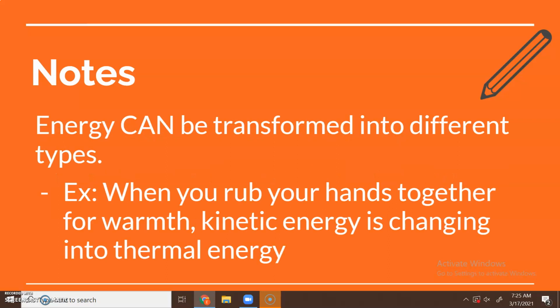On the other hand, energy can be transformed into different types. So something that started as kinetic energy can change to potential energy. Or another example, when you rub your hands together for warmth, you are transforming kinetic energy, because you're moving your hands, into thermal energy, because your hands are getting warm.